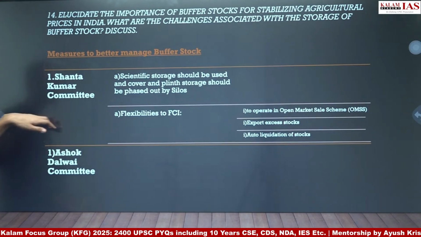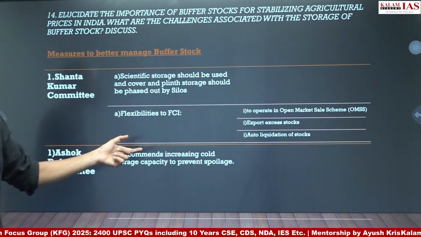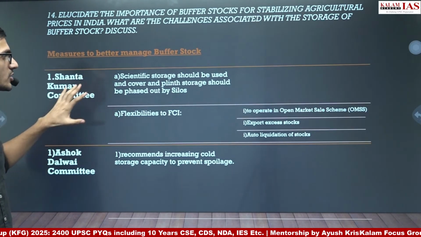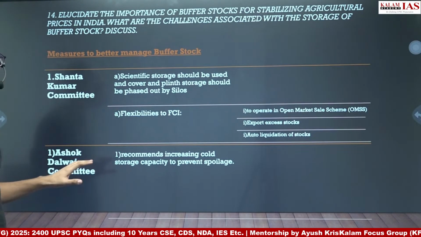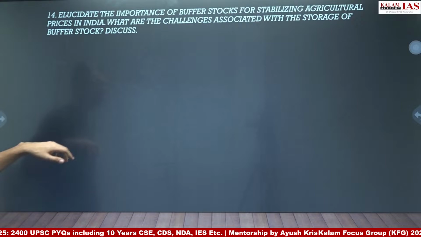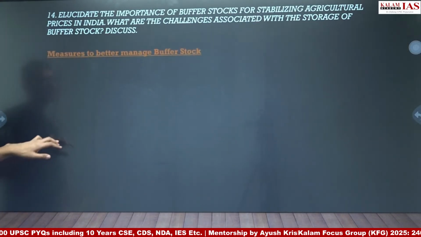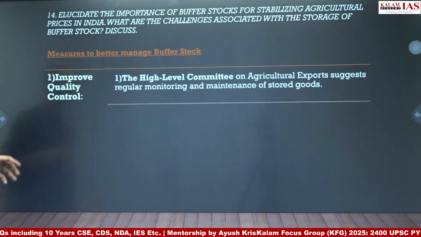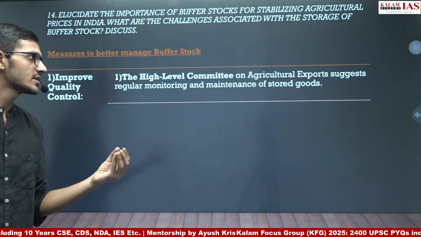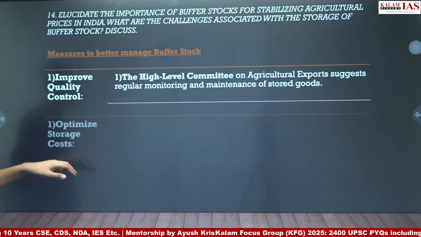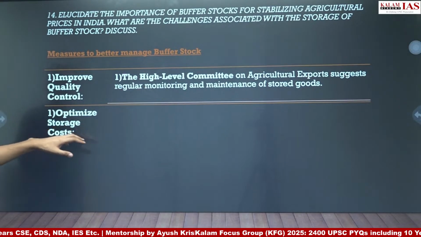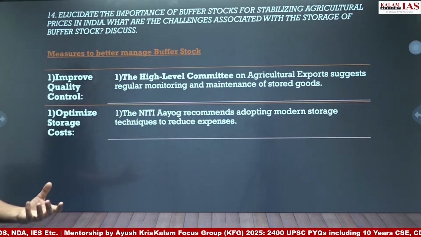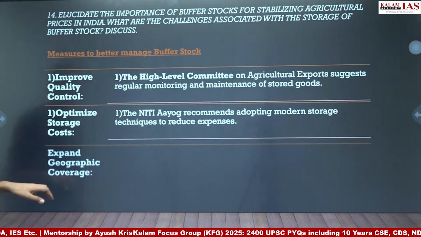Then there is Ashok Dalwai committee. Ashok Dalwai committee recommended increasing the cold storage capacity to prevent spoilage of buffer stock. So these two important committees are there. If you mention name of these two committees, then definitely you are going to be marked more marks. Then another measure could be improving quality control. For example, High Level Committee on Agriculture Exports has suggested that regular monitoring and maintenance of stored goods is required. And then optimization of storage cost is another suggestion. The Niti Aayog has recommended adopting modern storage techniques to reduce expenses.